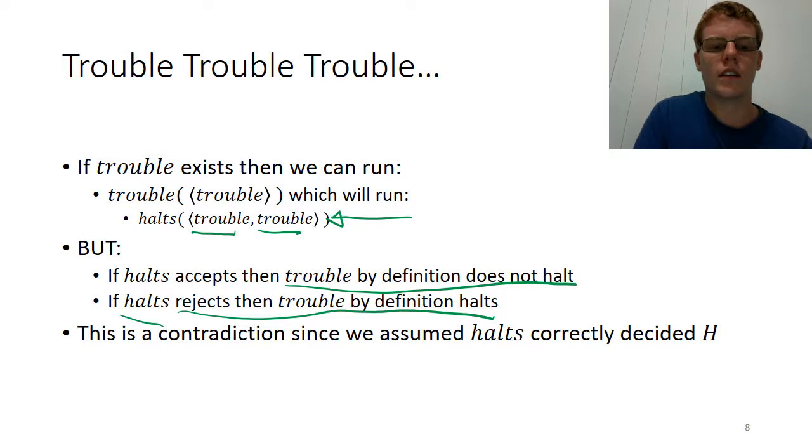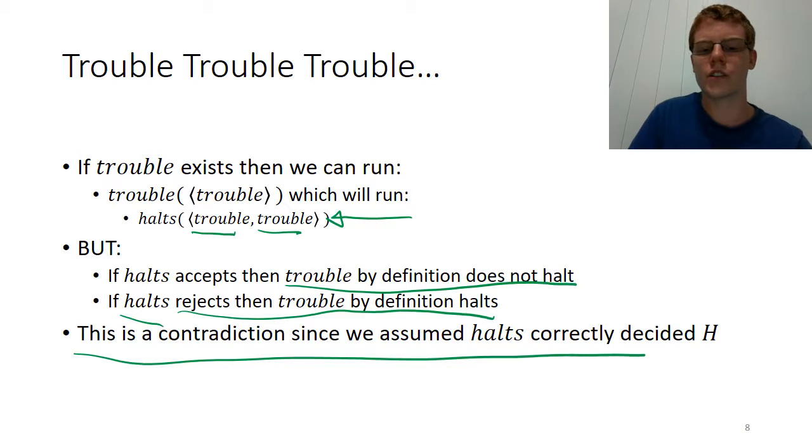However, this Turing machine halts has decided that trouble does not halt on that input. So we can see that this is a contradiction. And since the only thing that we assumed was that halts decides the language H and exists, then that assumption must not be correct. There must not exist a machine which decides the language problem H.